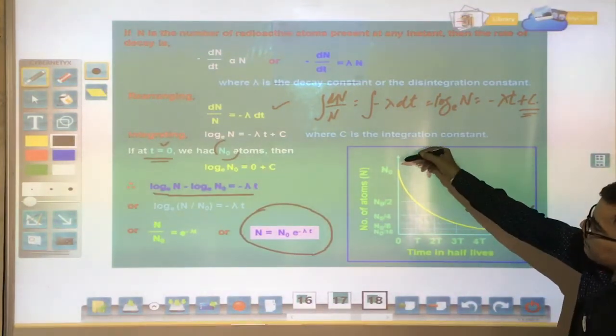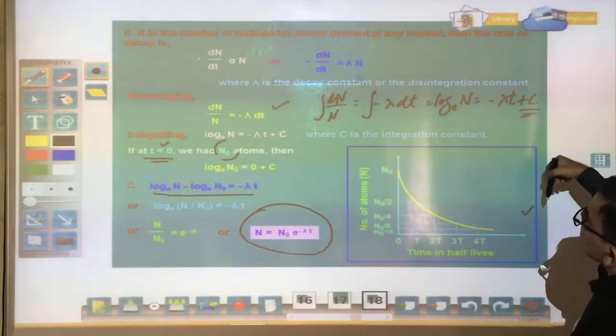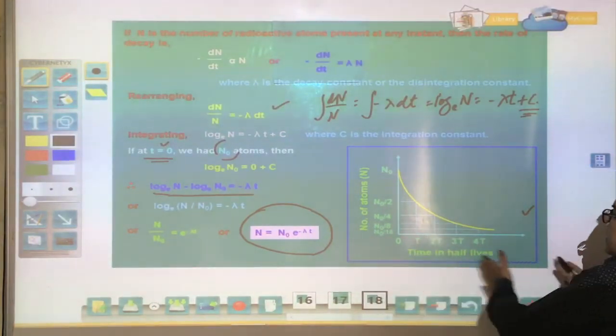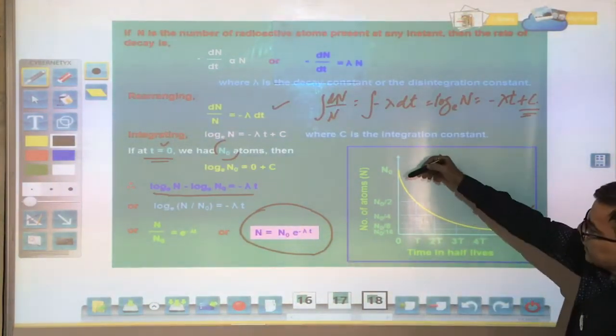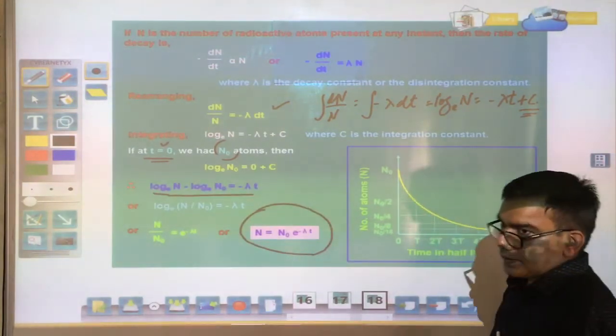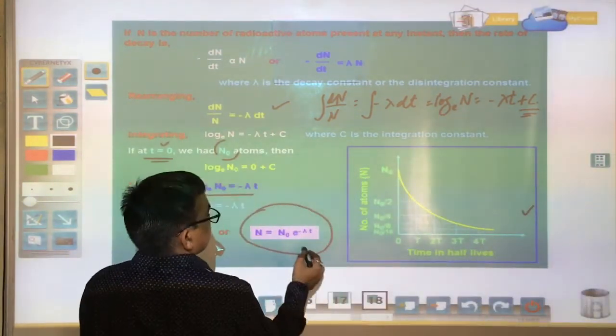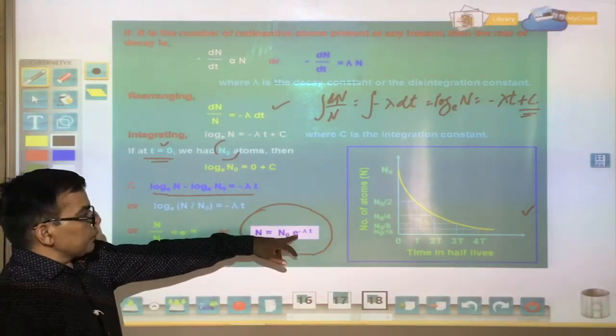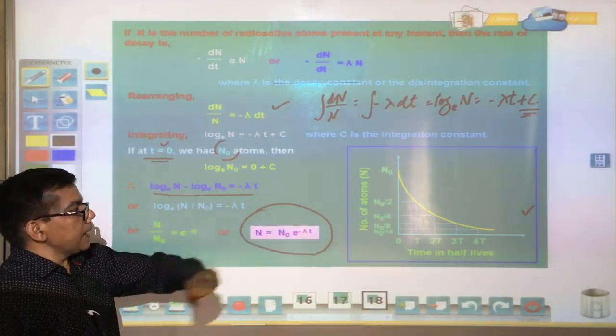Then the number of undecayed nuclei, as we increase the time, exponentially decreases. It exponentially decreases. You can see the power on the exponential term is minus lambda t.